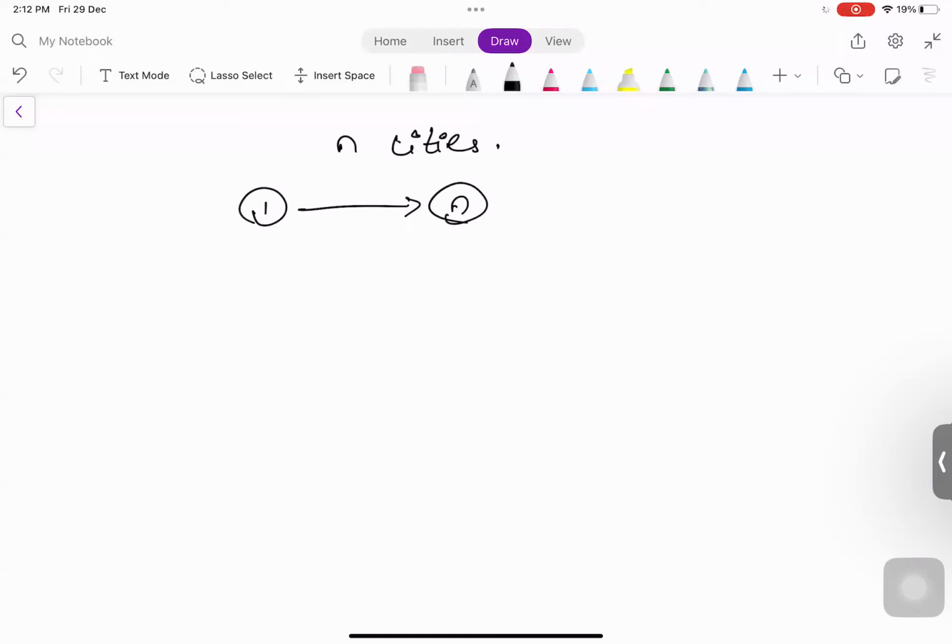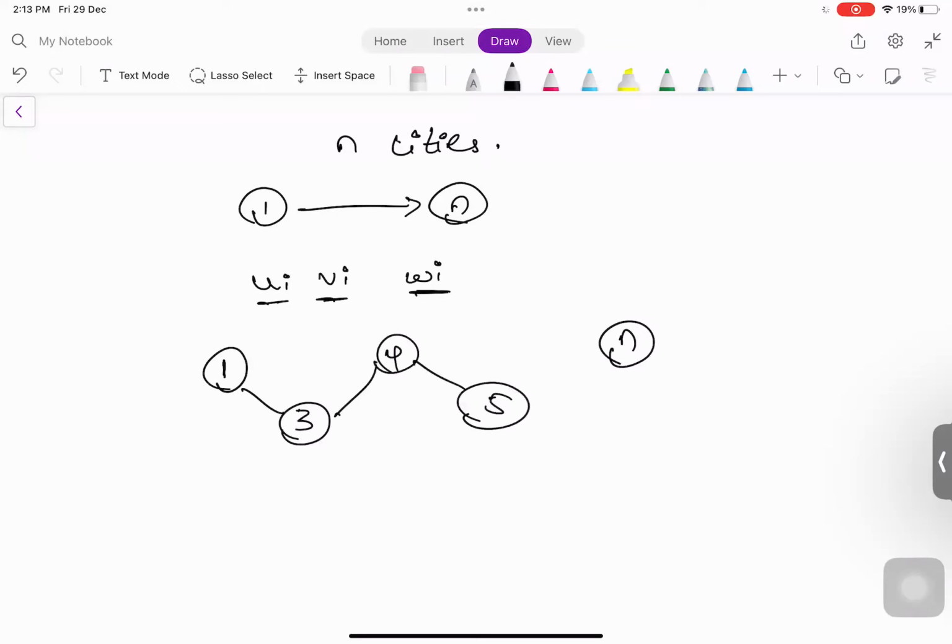Each edge is represented by ui, vi, and wi, where ui, vi are the nodes which are connected, and wi is the weight of that edge. Now the person called Slavic is starting from node 1 or city 1 and wants to go to city n through intermediate nodes like node 3, node 4, node 5, node n.